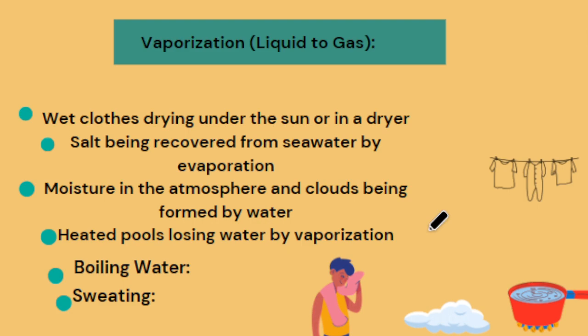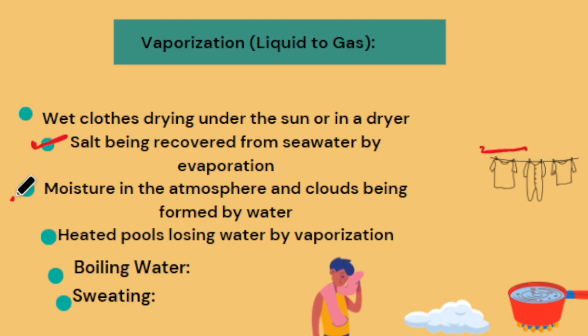If I take examples, the first example is wet clothes drying under the sun or in a dryer. The second is salt being recovered from seawater by evaporation. That is an example of evaporation. Further, I will discuss evaporation and boiling differences.